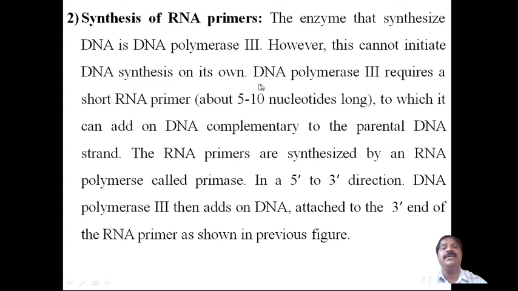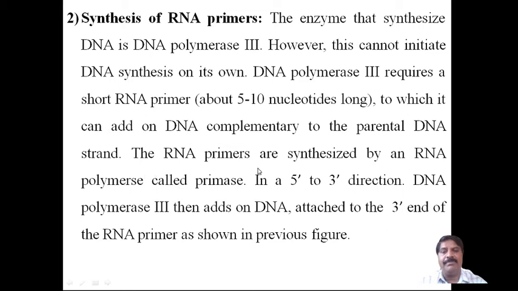However, it cannot initiate the DNA synthesis on its own. DNA polymerase 3 requires a short RNA primer, about 5 to 10 nucleotides long, to which it can add DNA complementary to the parental DNA strand.